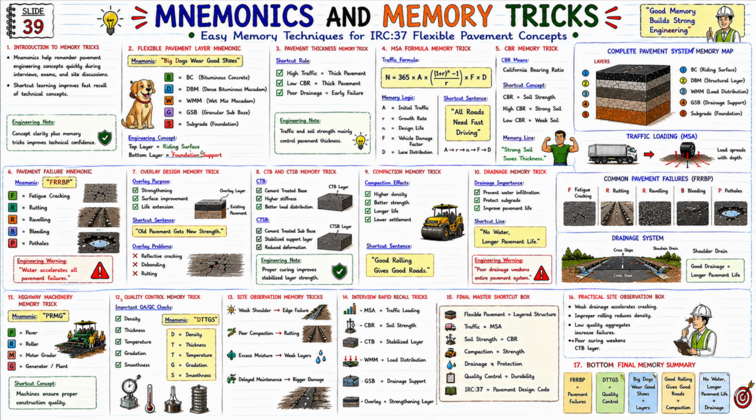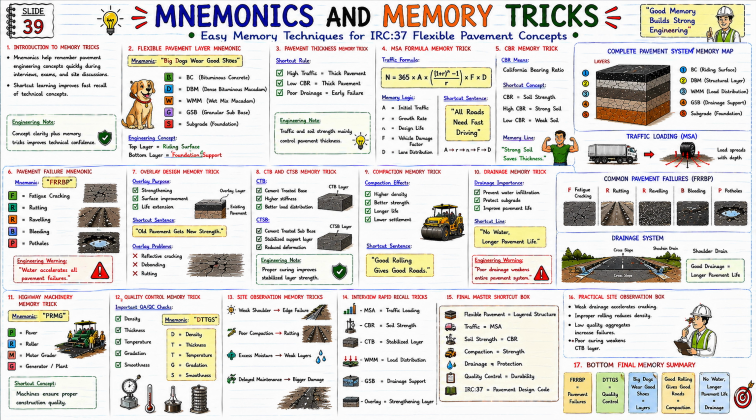Now let us see the traffic loading concept. Axle load repetitions. Standard axles. MSA. And this is the design traffic concept. Now let's look at the common pavement failures mnemonic. Mnemonic: FRRBP. F, fatigue cracking. R, rutting. R, raveling. B, bleeding. P, potholes. Now see engineering warning below. Water accelerates all pavement failures. And this is the main concept of drainage importance.